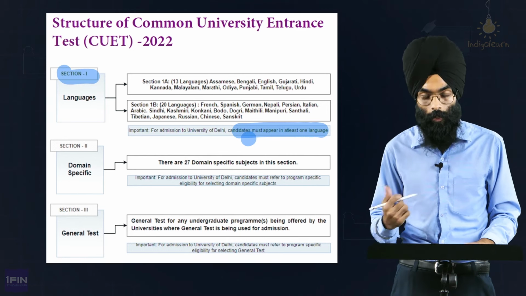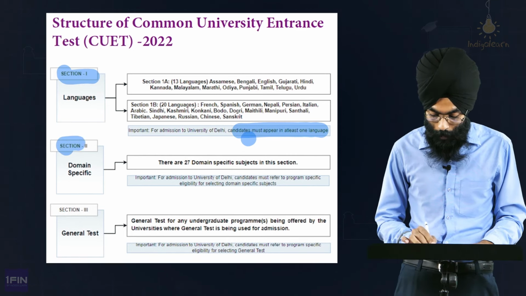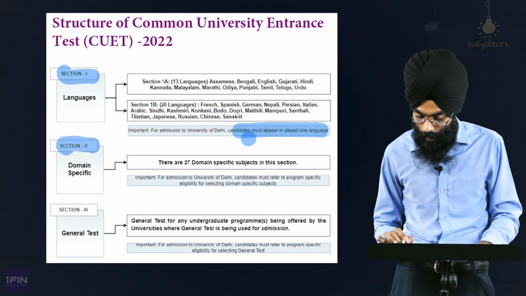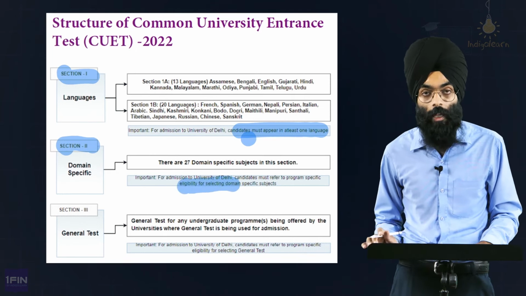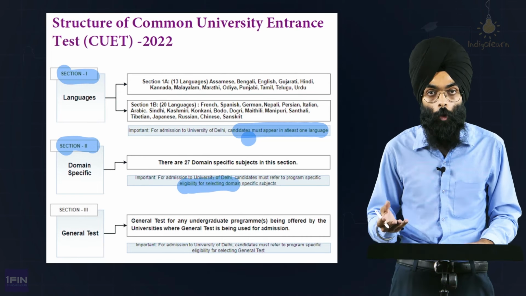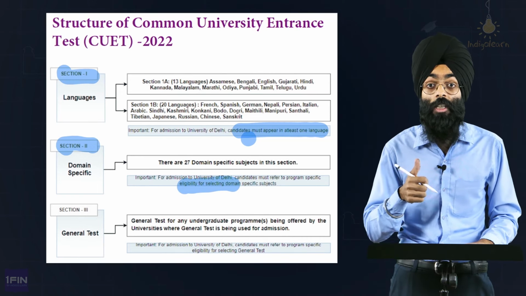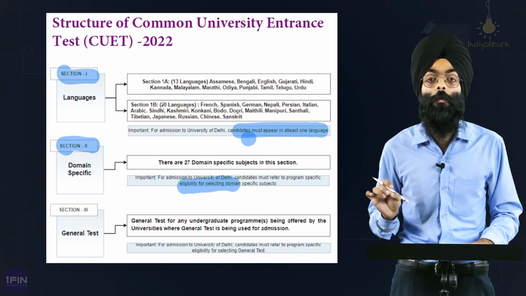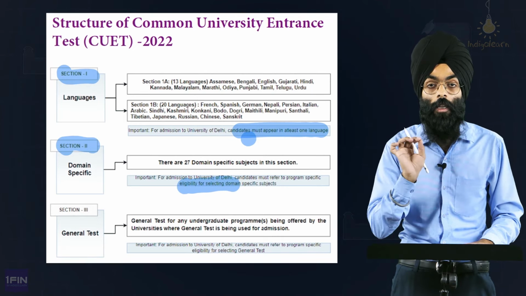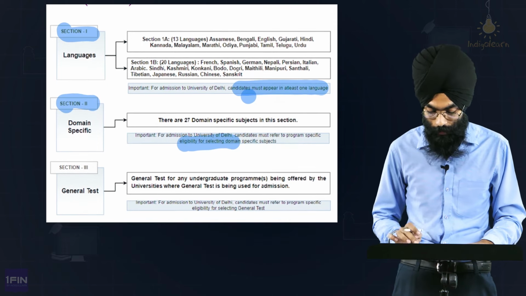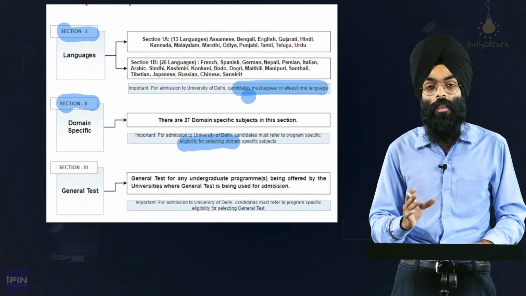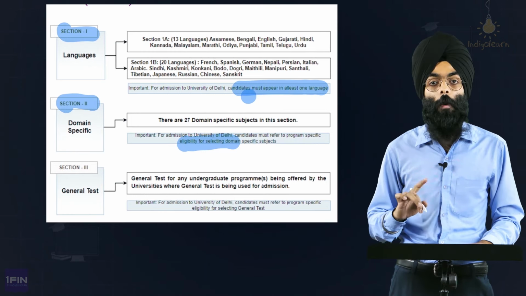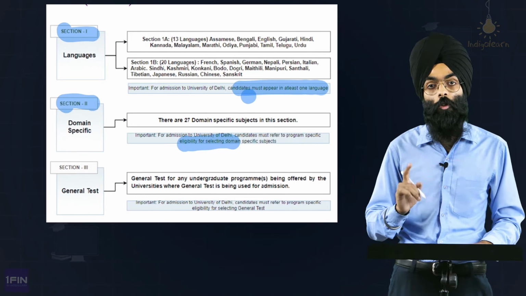We'll discuss everything later. Section 2 is domain-specific subjects. Now for DU admission to University of Delhi, candidates must refer to program-specific eligibility. You know there are 27 domain-specific subjects, but which is the subject that is relevant for you? You should first know the program eligibility of the course which you are seeking admission into. Now coming to section 3, this is the general test, as we learned. This is more about general knowledge, current affairs. Again, this would be dependent on the particular course which you are applying to.